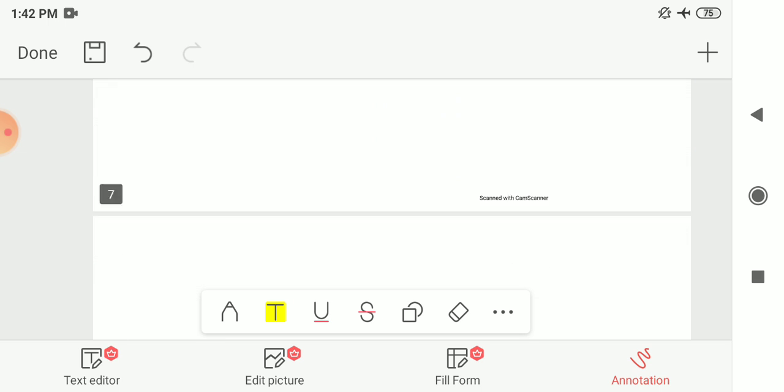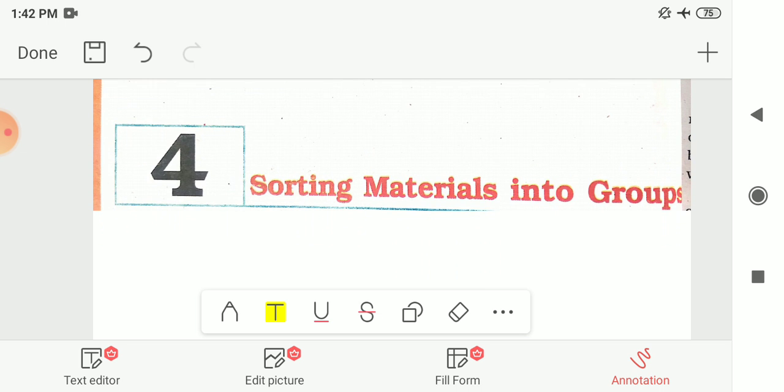Next is chapter number 4, that is sorting materials into groups. In this chapter, we had seen that anything that has mass and occupies space is called matter, and the matter used in making an object is called material. The example we had also seen is that a wooden chair is an object and wood is the material.